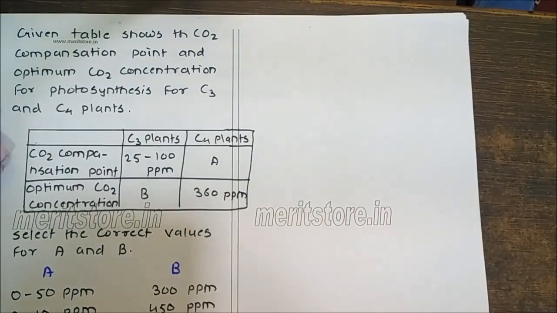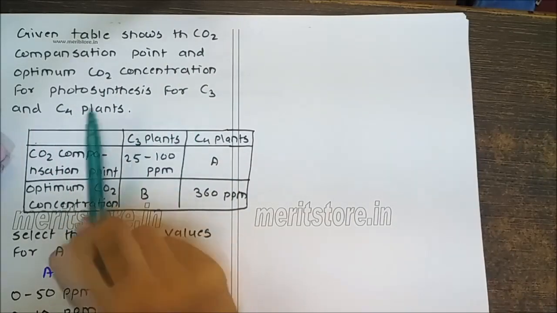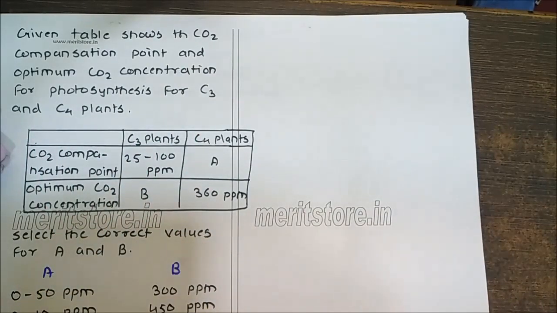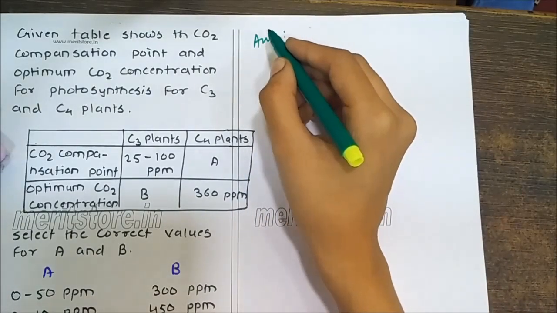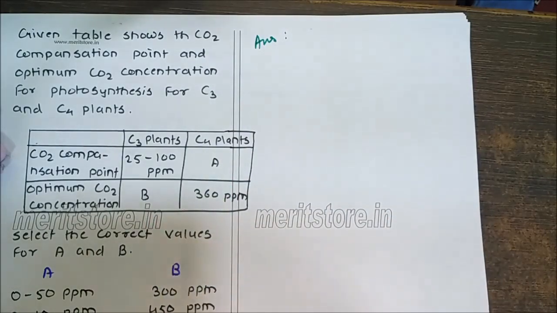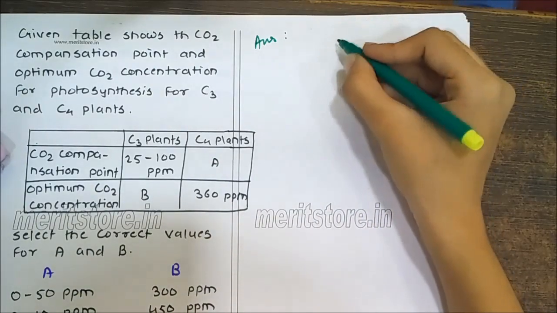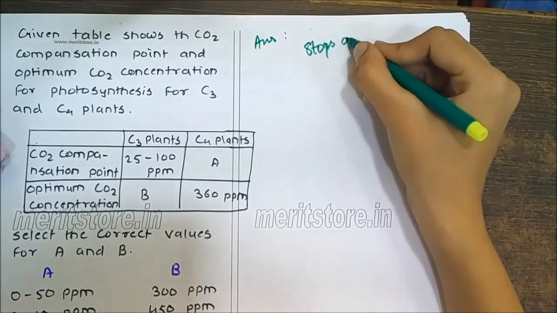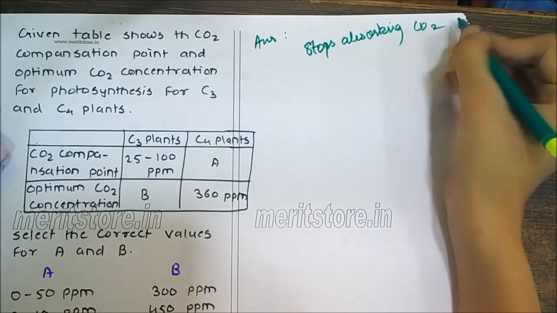The given table shows the CO2 compensation point and optimum CO2 concentration for photosynthesis for C3 and C4 plants. We have to select the correct values for A and B. Answer. CO2 compensation point or threshold value is that concentration of CO2 at which an illuminated plant stops absorbing carbon dioxide from the environment.